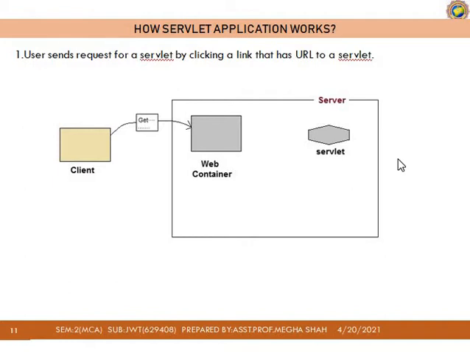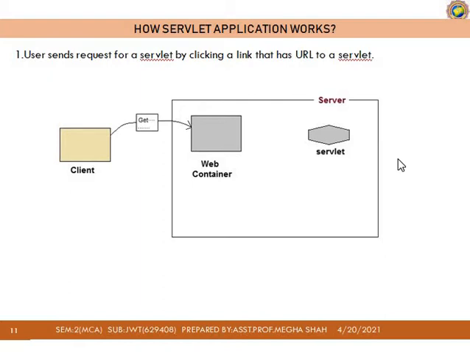It manages the life cycle of servlets. It maps the URL to a particular servlet, to ensure that the requester, whatever the client, has the relevant access rights. It checks whether that client is authenticated or not.